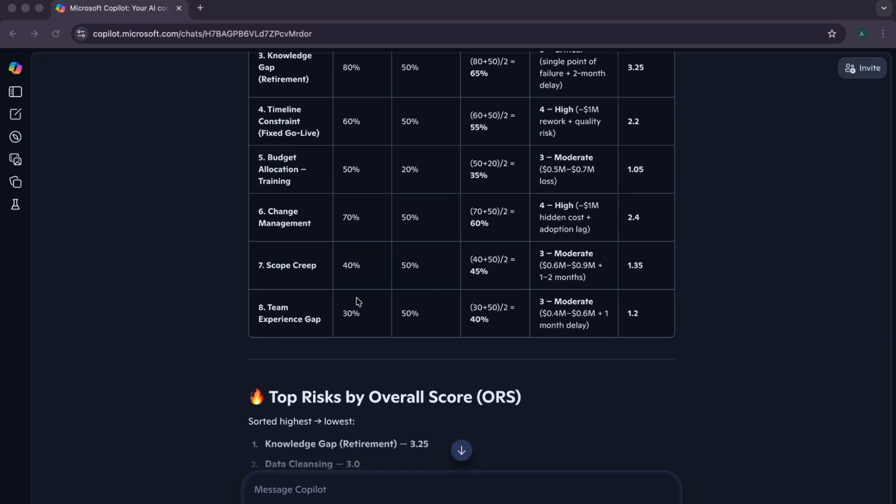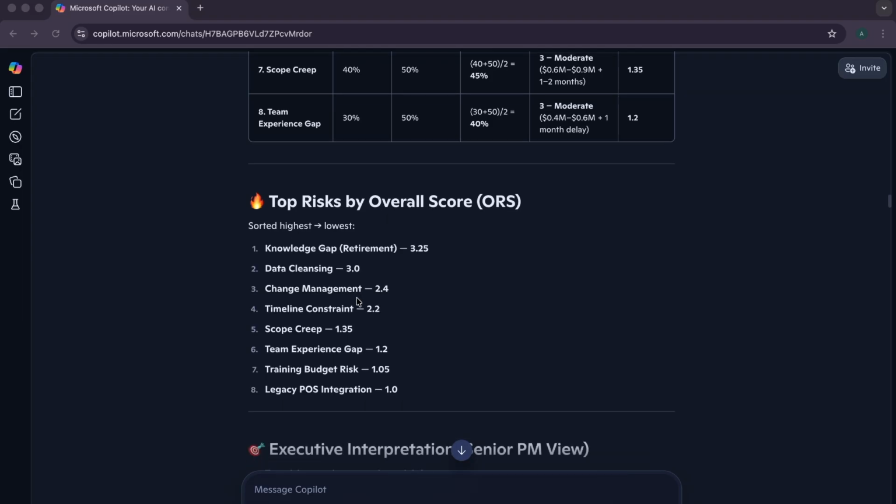With this information, it summarized the scoring from the highest to the lowest. The highest is the knowledge gap, then data cleansing, change management, and the fourth one is the time constraint. So with this information, I can look at my risks register and say, what risks do I need to worry about first? The first risk I need to worry about will be the knowledge gap.